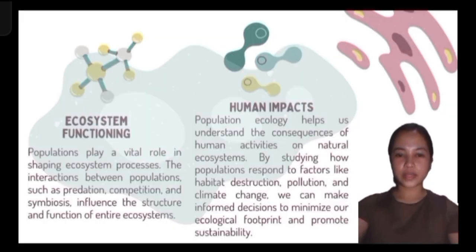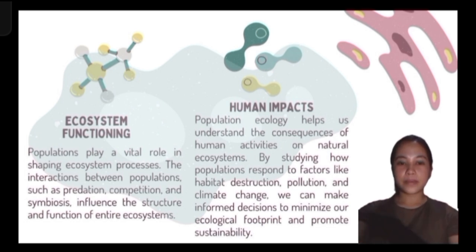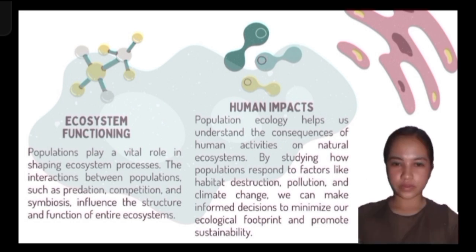Next is ecosystem functioning. Populations play a vital role in shaping ecosystem processes. The interactions between populations, such as predation, competition, and symbiosis, influence the structure and function of entire ecosystems. For example, for ecosystem balance, wolves in Yellowstone control deer populations, preventing overgrazing and boosting plant diversity.